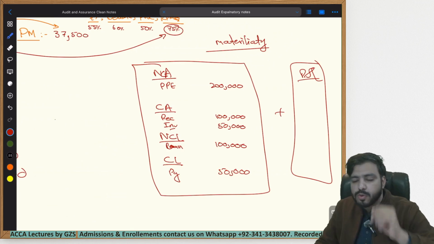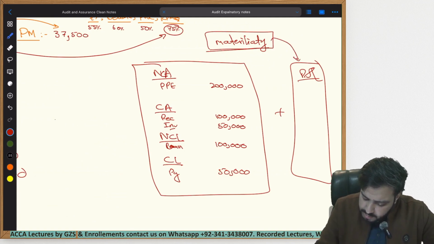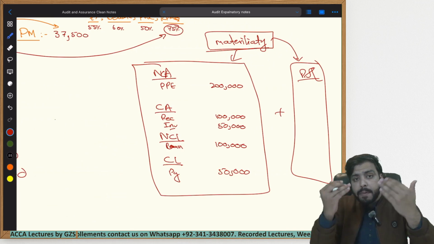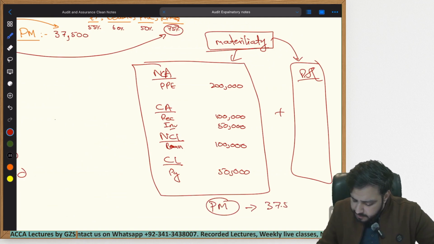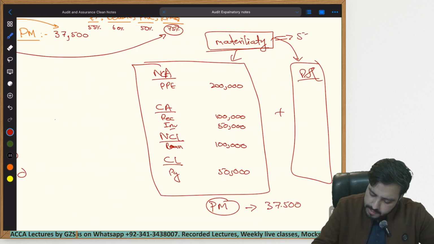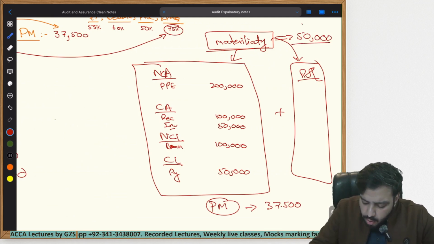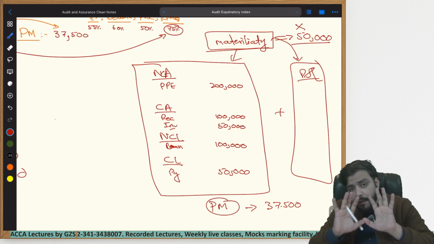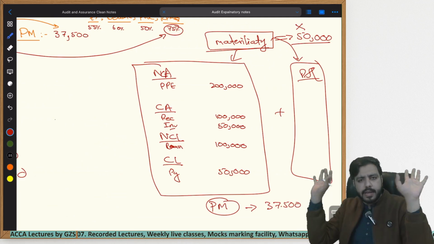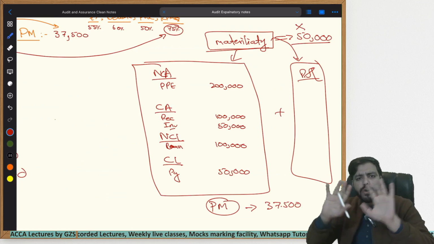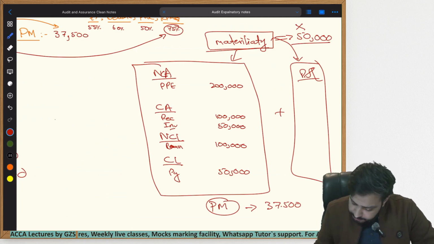Performance materiality is one of those steps. What did I say? Materiality is for the financial statements as a whole. The step before materiality is performance materiality. Let's say my performance materiality is 37,500 and my materiality is $50,000. During the audit, the auditor will ignore materiality. He will say, I have calculated materiality and I know the amount, but for now, let's ignore it. We will remember it again at the end of the audit. He will only remember the figure of performance materiality.